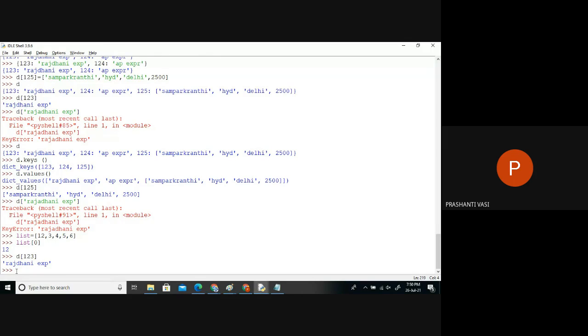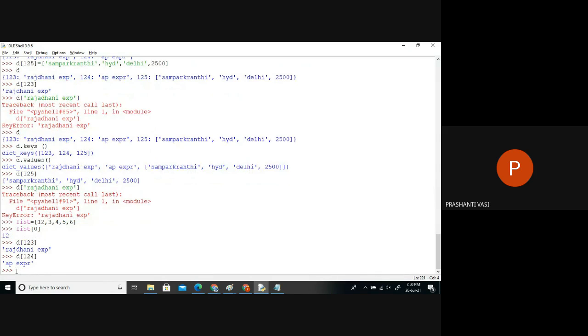So in a dictionary we are able to create our own keys, our own indexes, and store them. Because 0, 1, 2, 3 are not the natural numbers we use every day. Train numbers cannot be 0, 1, 2, 3; train numbers can be many different numbers. So we prefer to create our own numbers as indexes and save them inside a dictionary. So dictionary keys act like customized indexes for us.